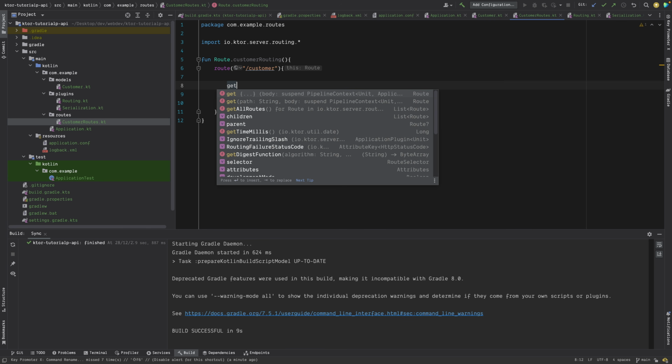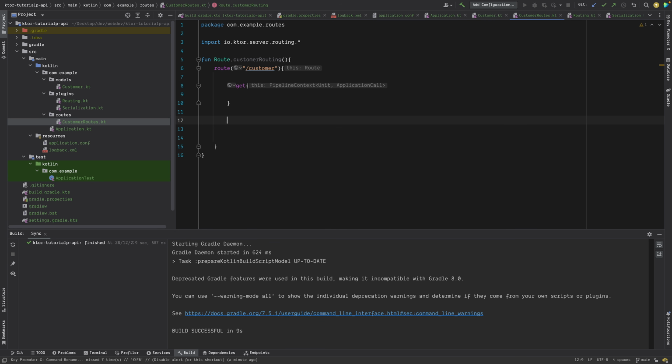For example, I can have a get request here, right? I can have another get request here, right? You can create n number of it, right? So for example, the difference between the first and second one will be, first will give us all the customers. Second will give us, let's say, just one customer with a particular ID. Okay. For example, this.